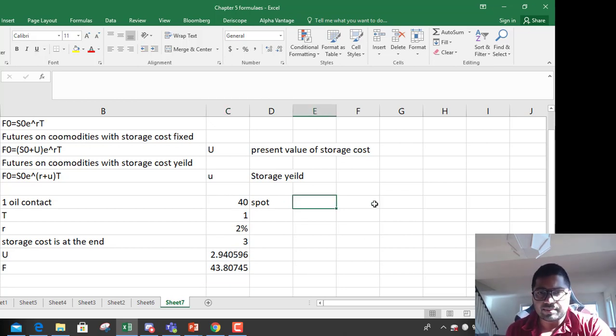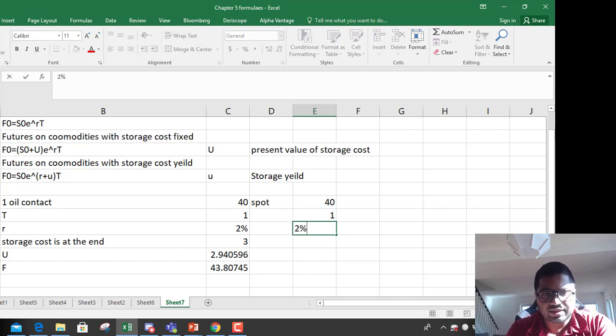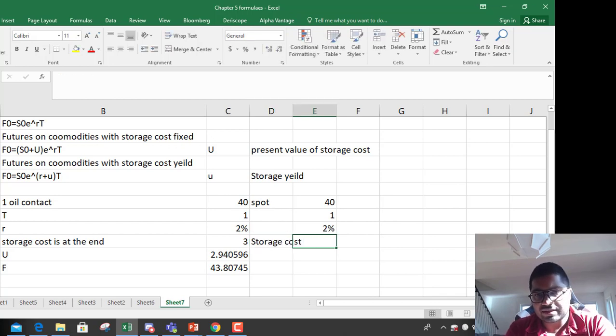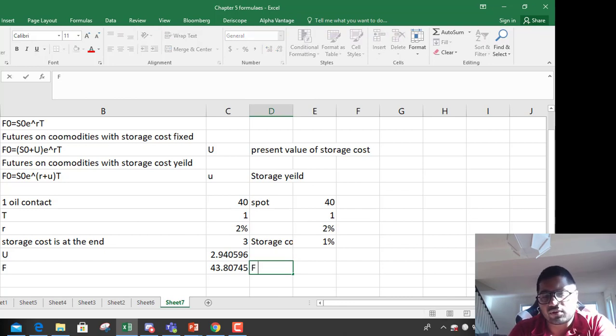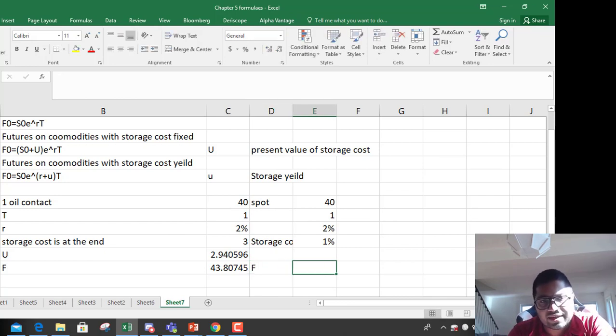Sometimes storage costs are given in percentage. So let's say spot is 40, time is 1, interest rate is 2%, but instead of storage cost paid at the end, they say the storage cost is 1% of spot price. You straight away calculate the forward price because it is given in percentage.